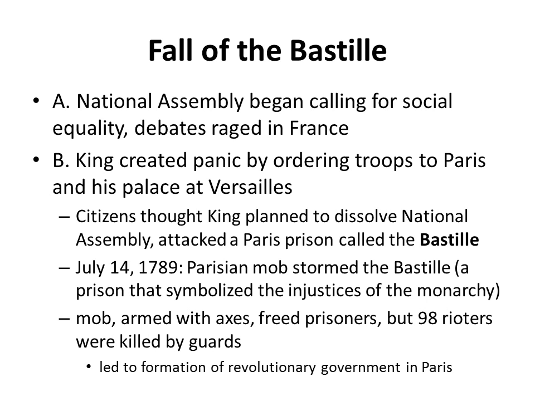On July 14, 1789, a mob of angry citizens stormed the Bastille. They attacked the prison. Armed with axes, they freed prisoners, but 98 of the rioters were killed by guards. This led to the formation of the revolutionary government in Paris.